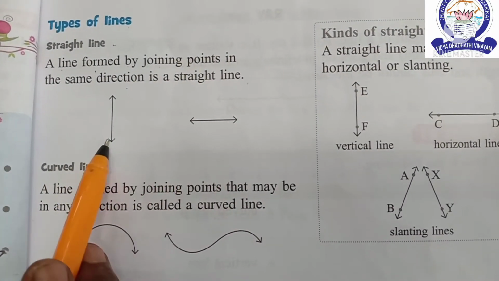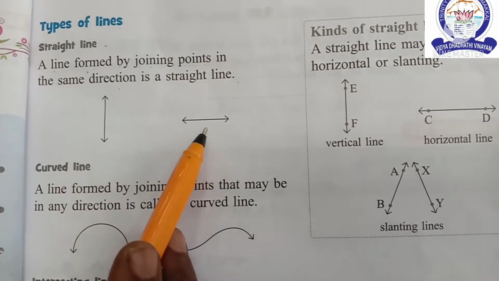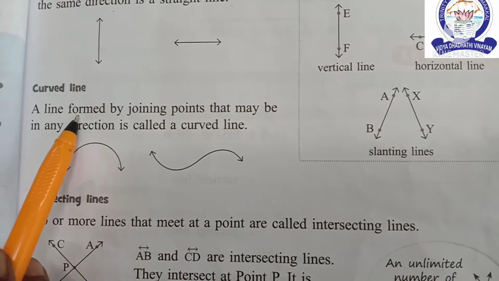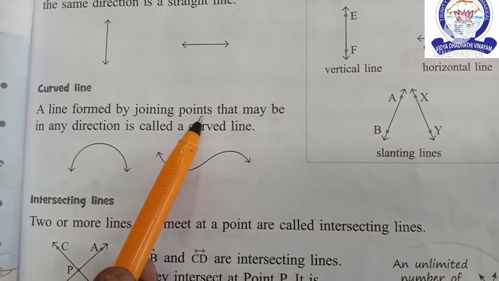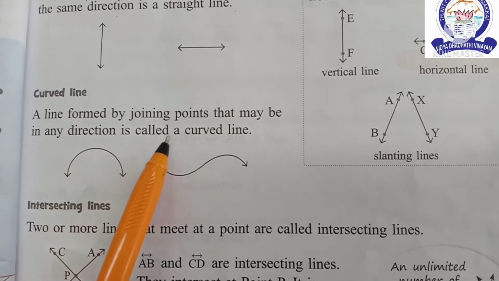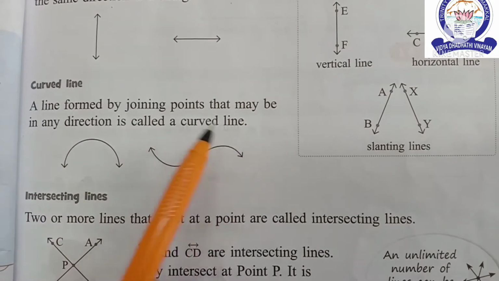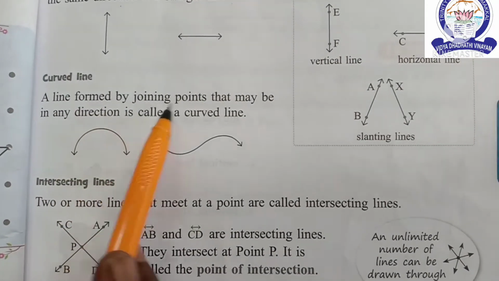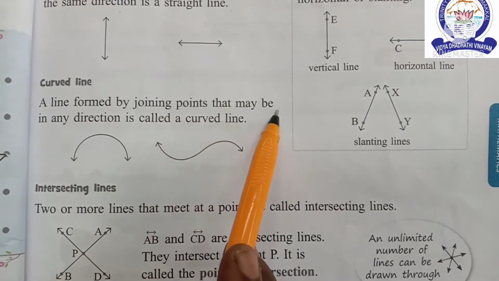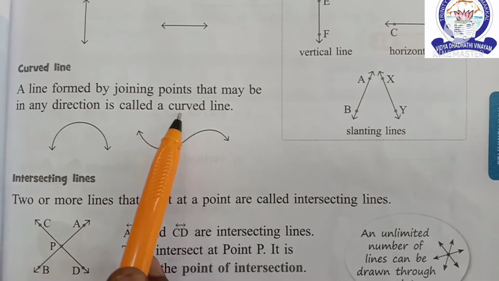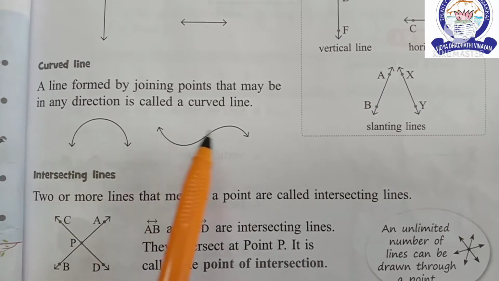These two lines are straight lines. Second one, curved line. A line formed by joining points that may be in any direction is called a curved line. These are curved lines.